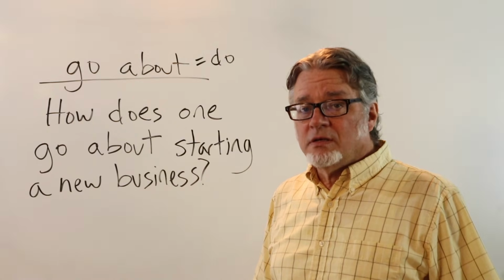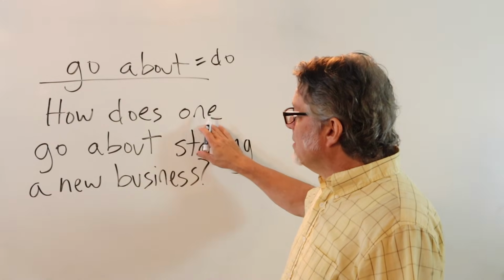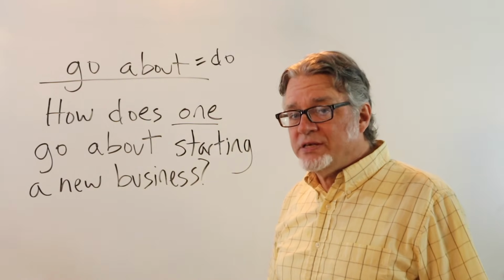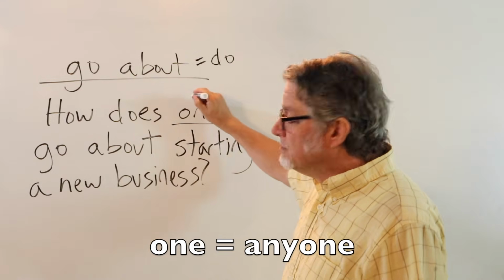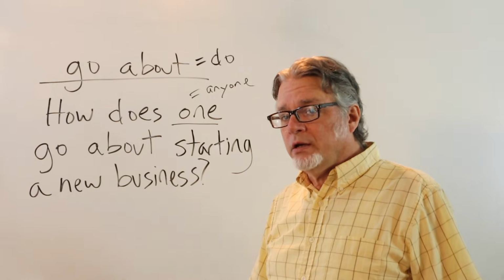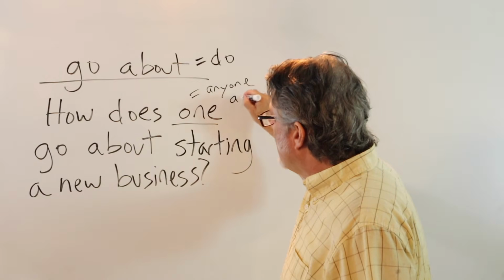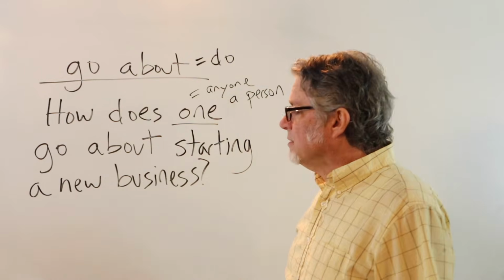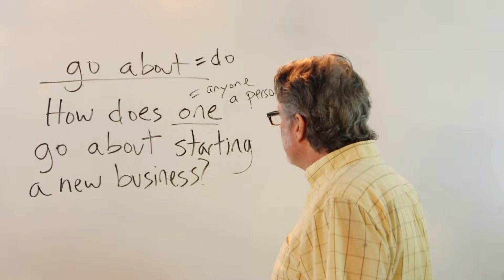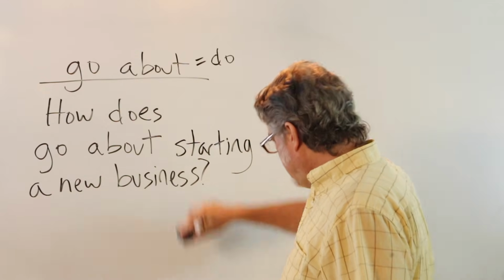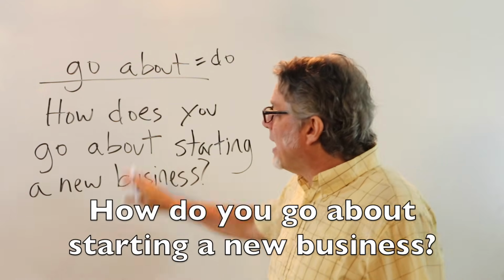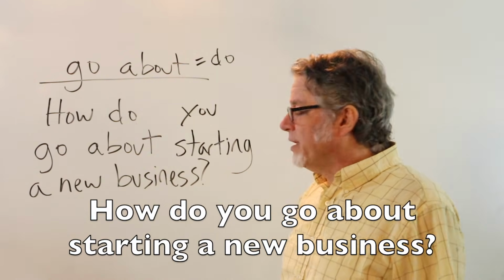This question has a somewhat formal sound to it because we're using one as the subject. How does one go about starting a new business? This is a pronoun that represents anyone. Instead, just say one. You could also say, how does a person go about starting a new business? Or you could simply use you. This would be the indefinite form of you, meaning anyone. How do you go about starting a new business?